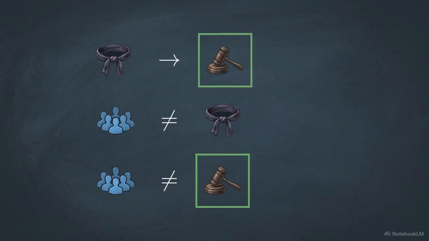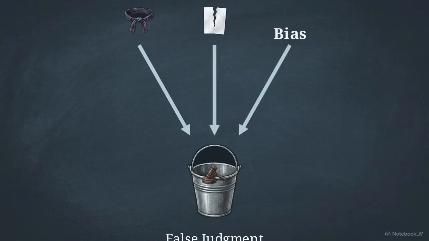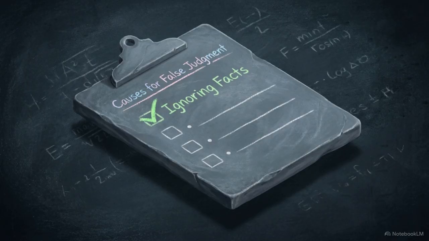The conclusion states that absolutely zero juries fall into the false judgment bucket. But look at the first premise. It only established that ignoring facts leads into that bucket. It completely ignores the other reasons a jury might make a false judgment, like personal bias or relying on bad evidence. The premise did not cover the entire bucket. Negative sweeping claims require the exact same burden of proof as positive ones. If the premise leaves alternative possibilities open, the logic is broken.